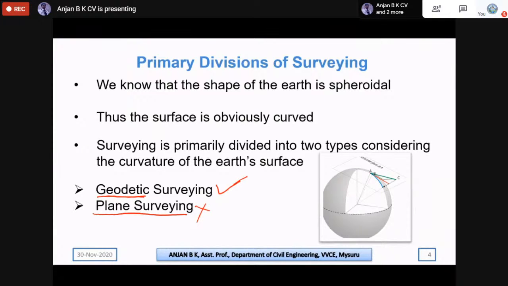So they will be preferred, the accuracy with respect to preparation of maps and all will be higher in nature. So therefore, this geodetic surveying is the one which we'll go for when you need higher accuracy.